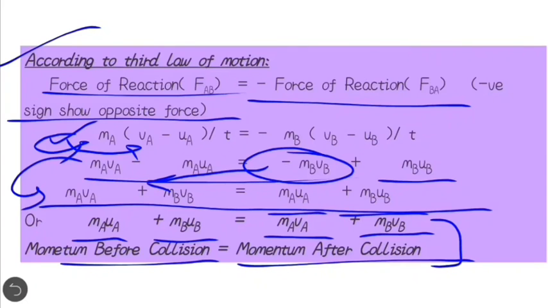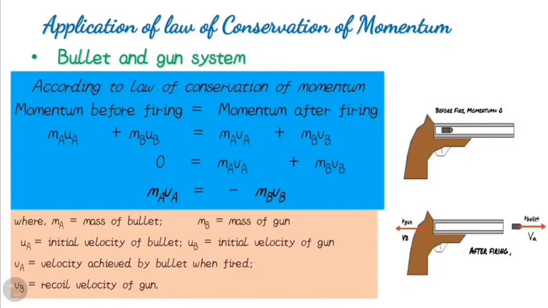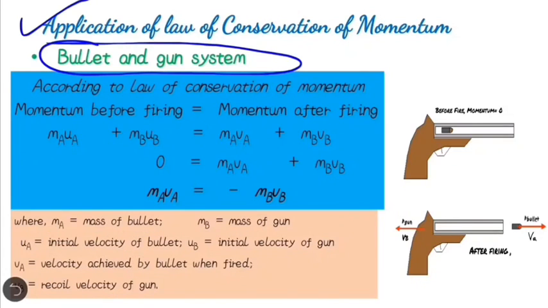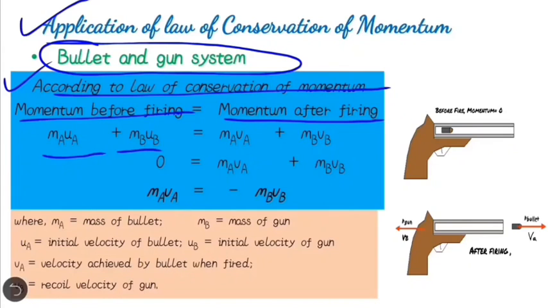Now the application of the law of conservation of momentum to a system of bullet and gun. According to the law of conservation of momentum, in the case of bullet and gun, momentum before firing will be equal to momentum after firing. So MA UA plus MB UB is equal to MA VA plus MB VB.